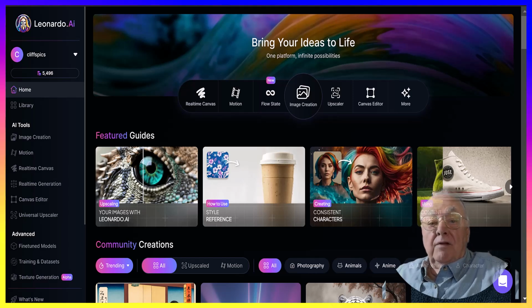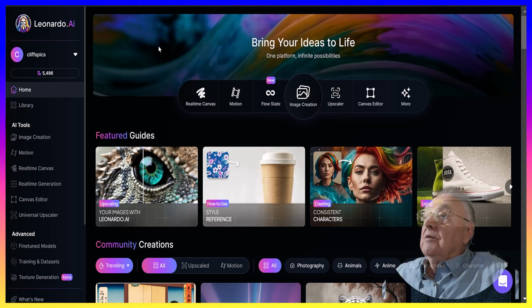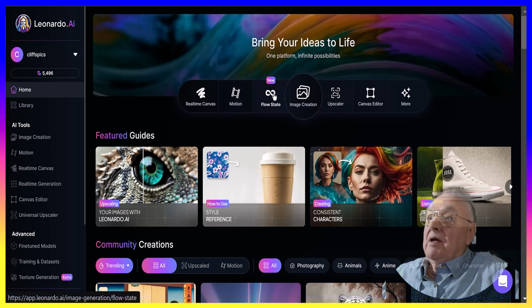Leonardo AI flow state. We're going to look at some Christmas prompts that I did this morning, and we'll take a look. I'm on Leonardo AI. This is for image generation. This is the flow state, which is new.